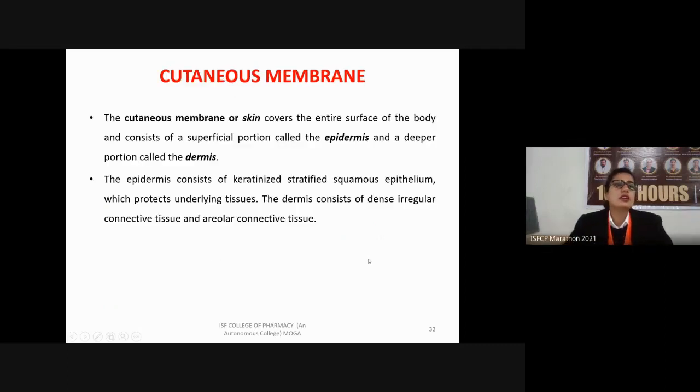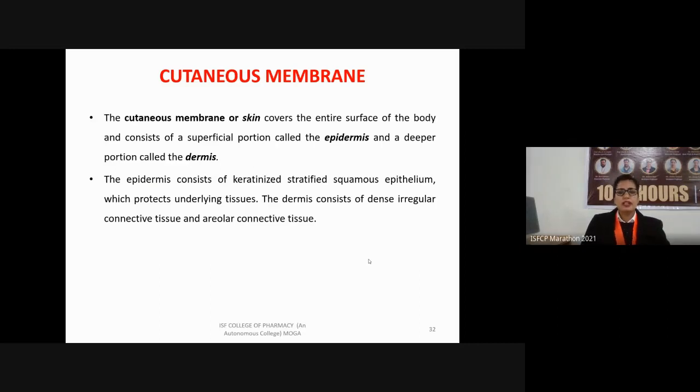Next, another type of membrane we have is the cutaneous membrane. A cutaneous membrane is also known as the skin. Skin is the largest structure of our body which covers our whole body. It covers the entire surface of our body, and it consists of the superficial portion that is known as the epidermis. Beneath this epidermis, we have a deeper portion or second layer that is known as the dermis.